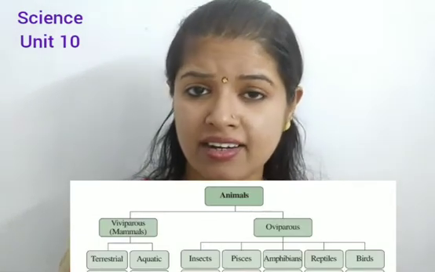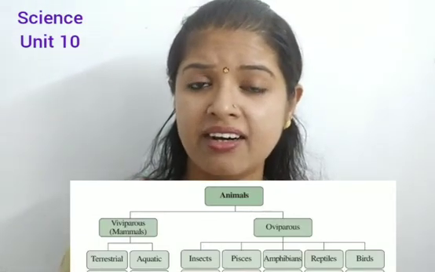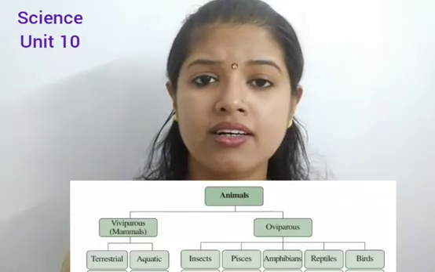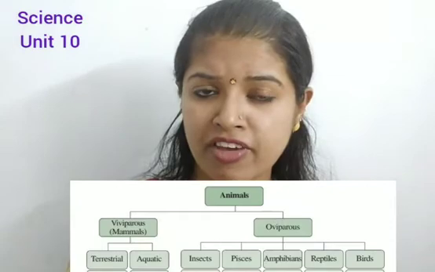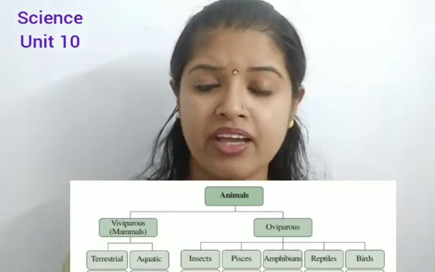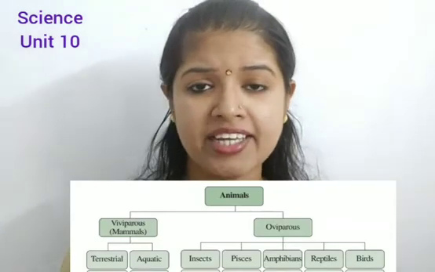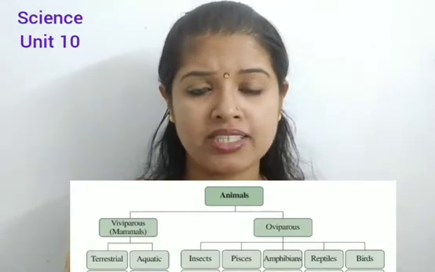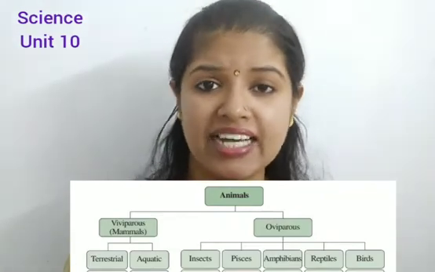Terrestrial animals like lion, tiger, deer, elephant all come under the viviparous classification. And viviparous aquatic animals, dolphin and whale, all come under the viviparous classification.